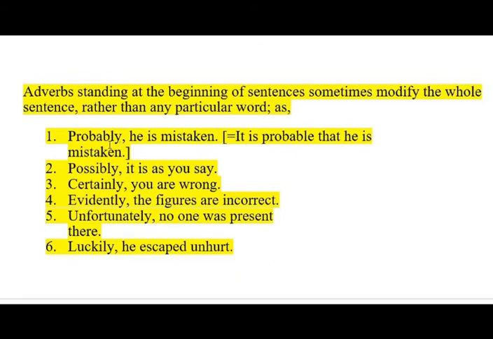As the first example is, probably he is mistaken. This sentence is also stated as, it is probable that he is mistaken. We can replace probably with yes. Yes, he is mistaken, or no, he is not mistaken. So when we use yes, it will show affirmation, and when we use no, it will show negation. Second sentence is possibly it is as you say. Yes, it is as you say. So possibly is also an adverb of affirmation.